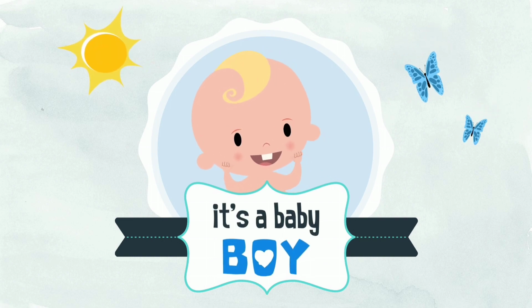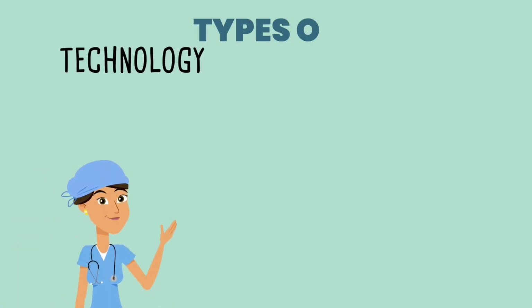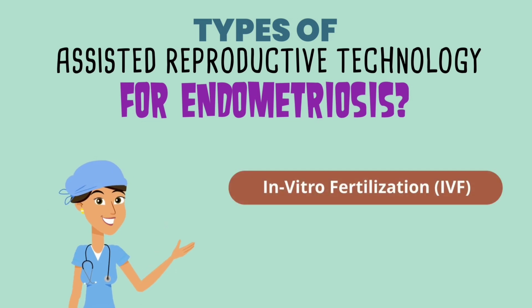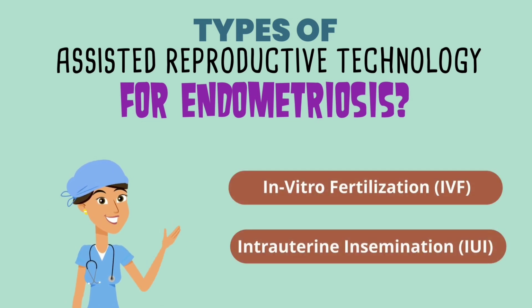Making a baby isn't always easy. Fortunately, there are many ways to parenthood. Assisted reproductive technologies (ART) are used to treat infertility, and the 2 types of ART used for endometriosis include intrauterine insemination (IUI) and in vitro fertilization (IVF). Let's take a look at the treatments currently available.